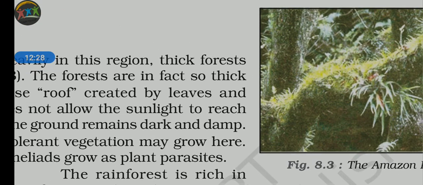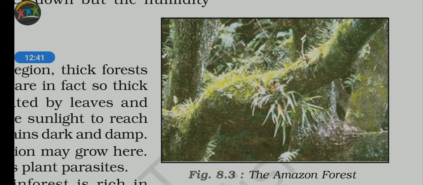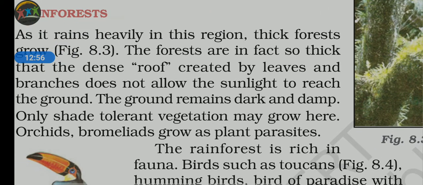Look at this picture, the parasites are growing in the lower portion. Why? Because this is a damp and swampy condition. They are vegetation which usually resists the sun rays. Without sun rays, or with very little, they can grow. So there is the growth of them.